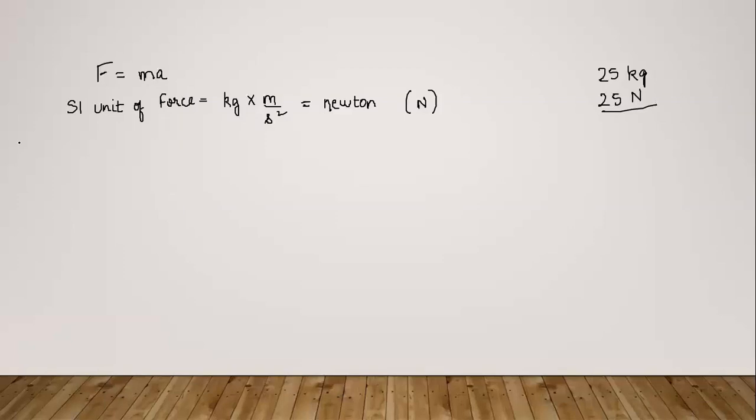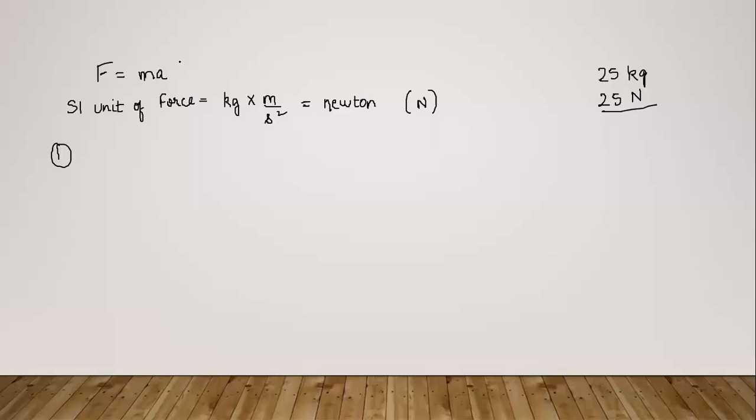Now some important points related to this second law. The second law is consistent with the first law, as using this law we can imply that when force is equal to 0, acceleration will automatically be 0, because the mass of any body cannot be 0. Even if we consider a very small particle, it will have some kind of mass.